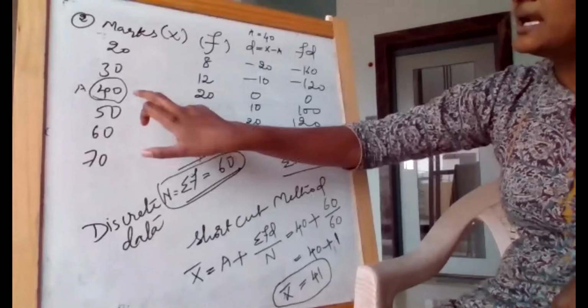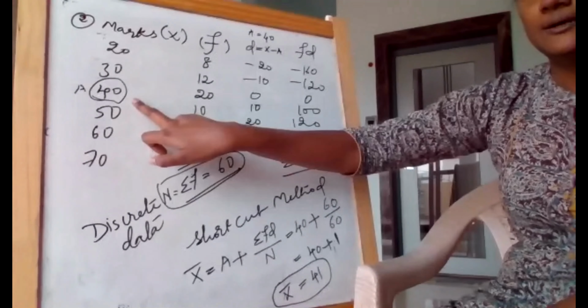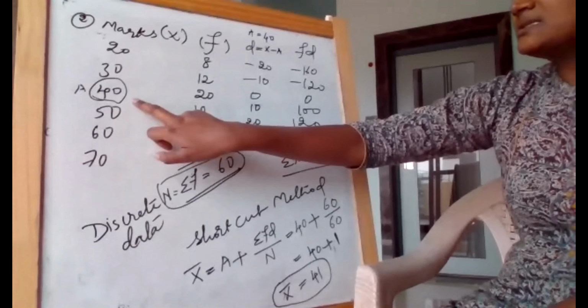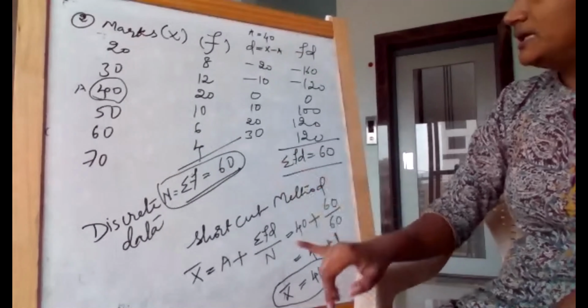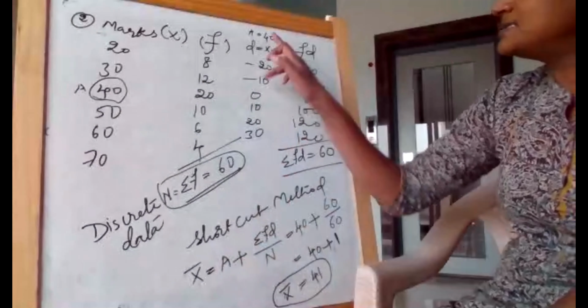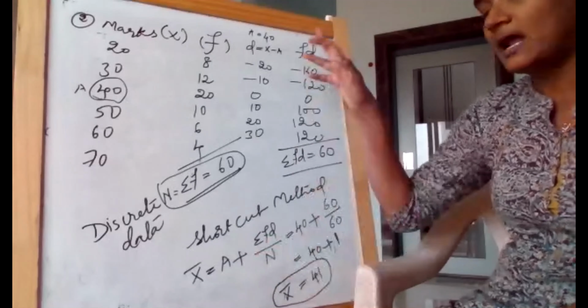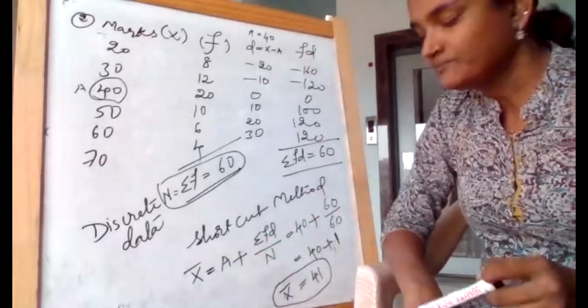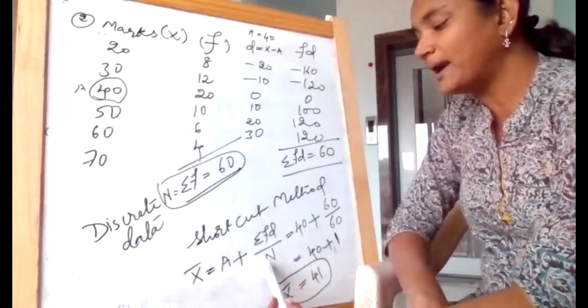Now 6 values are there. I can take either 40 or 50. I just picked 40 here, which is the mid value. So that is how A is 40. We are just deviating it, and we are balancing. We subtracted A from all the values here, and we are adding it back by balancing that particular equation of A. And this formula, A plus summation of f into d divided by N.